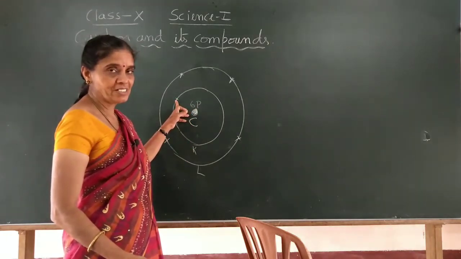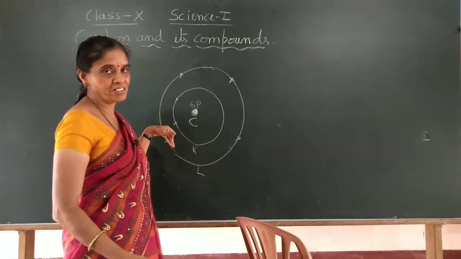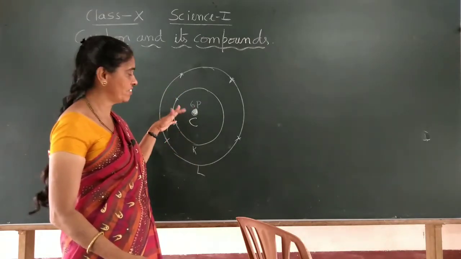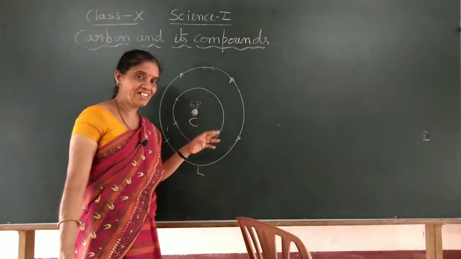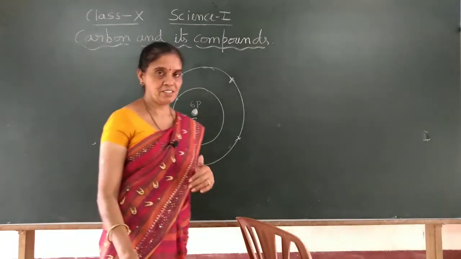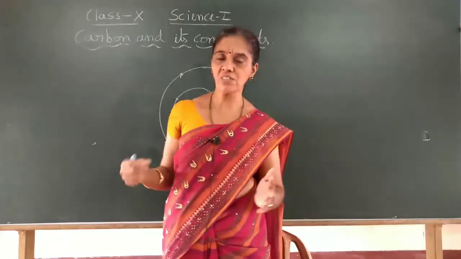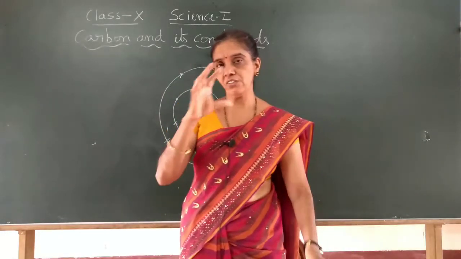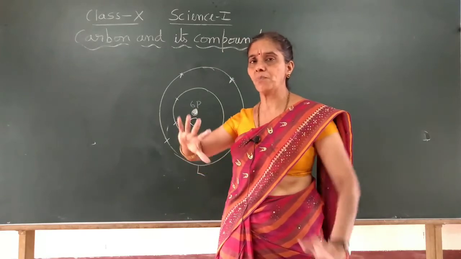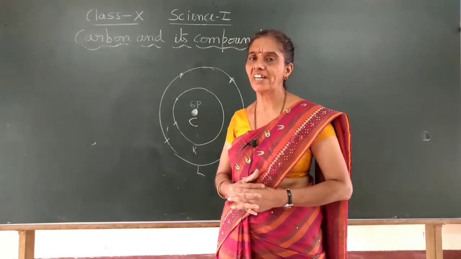Now, maintaining the stability of the structure is difficult. Just 1 or 2 electrons gained or lost, the nucleus will not get that much disturbance to maintain the stability of that particular atom.